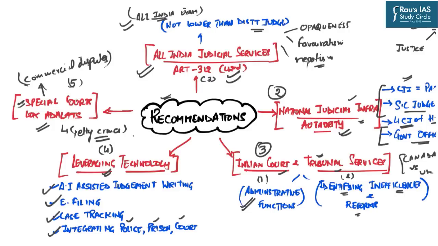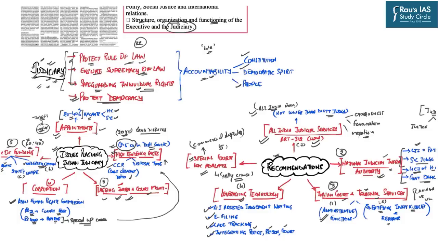Now let us revise this topic in brief once again. Under this topic, first we looked at the background of the judiciary, that is, what the important tasks of the judiciary are: to protect the rule of law, ensure supremacy of law and protect individual rights in order to protect the overall democratic spirit. Next, we learnt about the issues which are plaguing the Indian judiciary in terms of lack of regular appointments, high ratio of pendency cases, lacking infrastructure and court management system, higher rates of corruption, and lack of funding. And in this very line, then we saw the recommendations which can be very useful in order to streamline the court functioning.